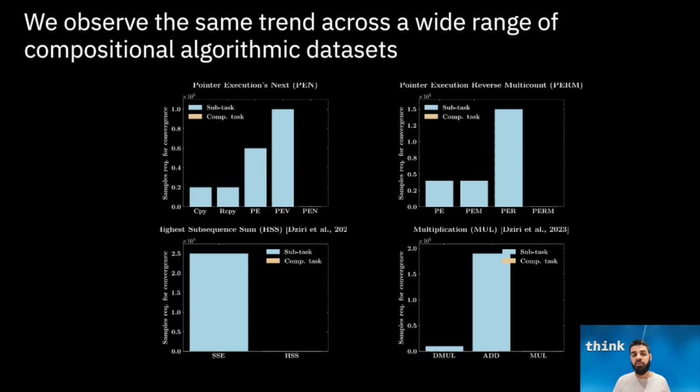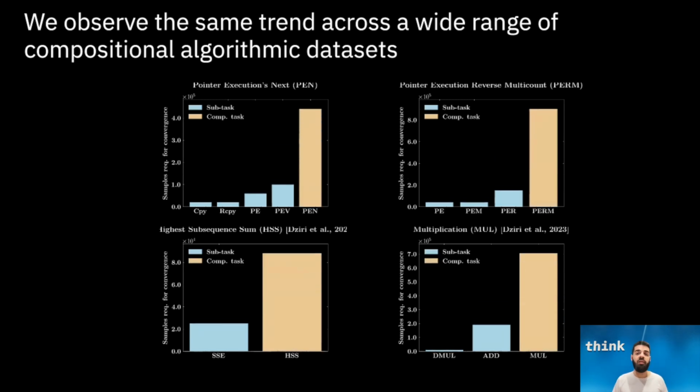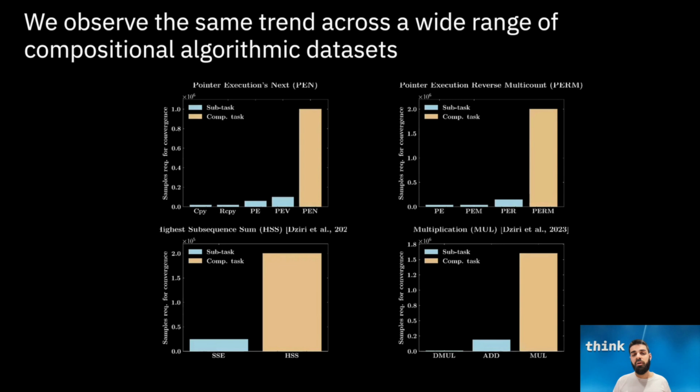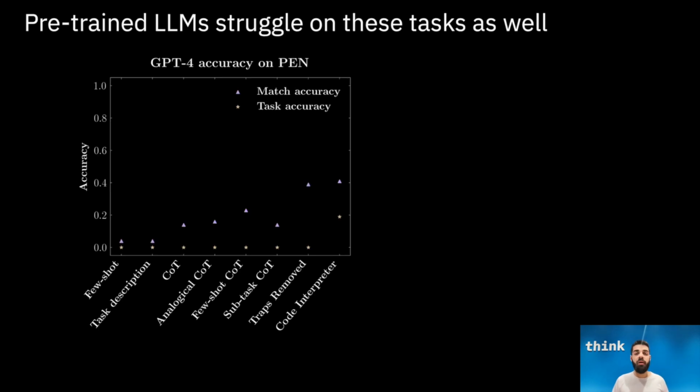The same observation also holds for every dataset that we designed, as well as for datasets that were used in previous works to investigate compositionality in LLMs. In addition, we also benchmarked pre-trained LLMs, such as GPT-4, on our novel dataset. We observed that in-context prompting with few samples is also unreliable and fails to solve these new tasks, making our hypothesis H1 also unrealistic for current state-of-the-art models.